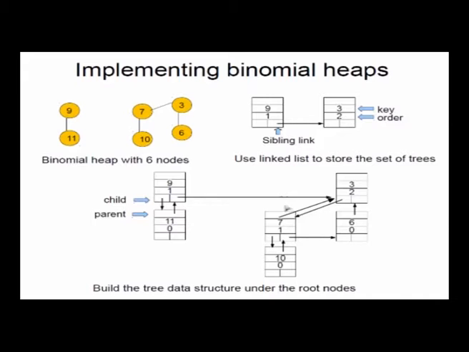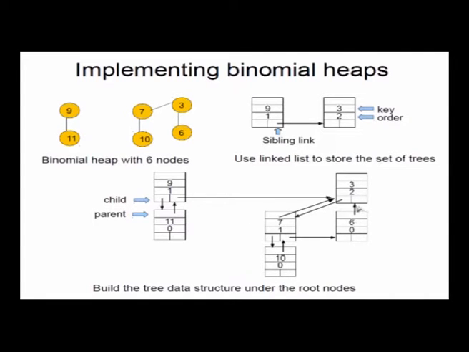Since for the root this pointer will be empty, I can use it to make the root list. I am using it to represent the list of trees, but for child nodes like 10 and 6 and so on, I am using it to represent the sibling node in the tree. So the same pointer is being used. This way I can store the subtree underneath in a very simple manner.